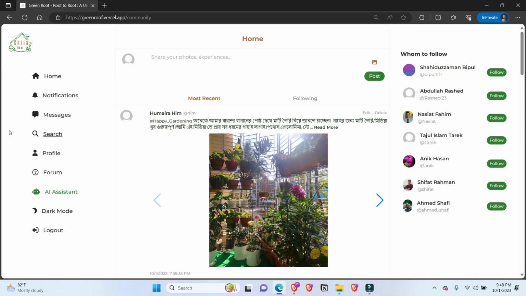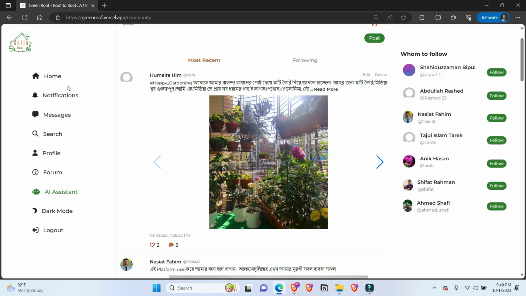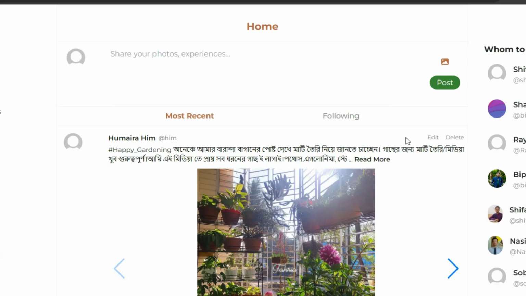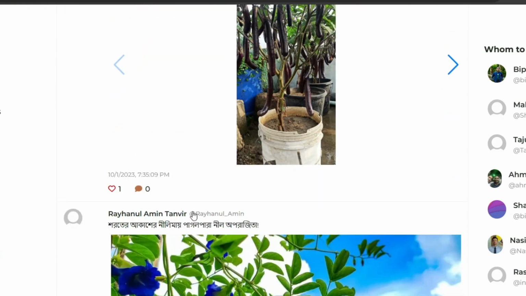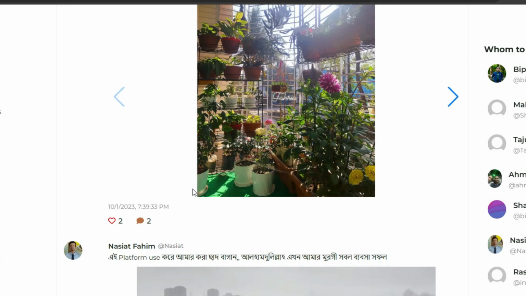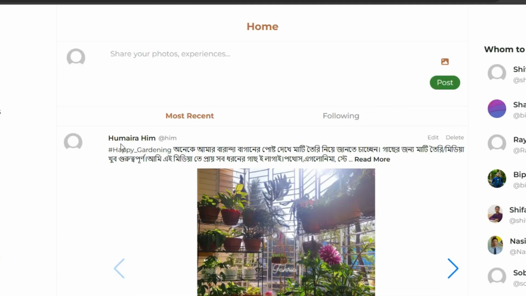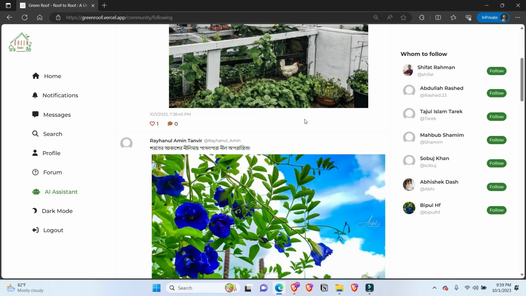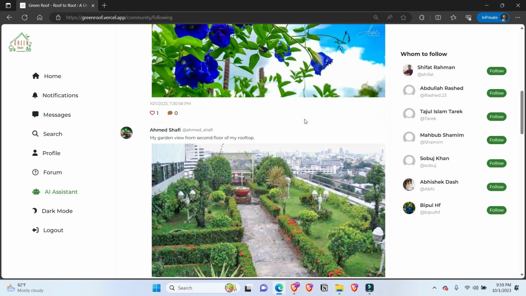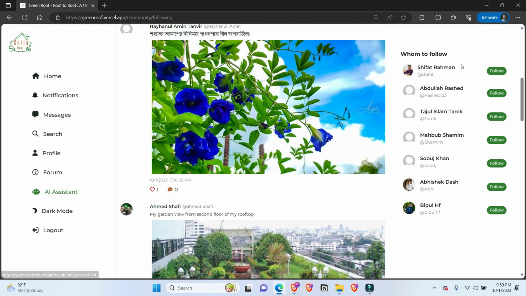So, this is our community homepage. This is a 3-column based web page. On the first column, we see our navbar. On the second column, we can see the feed posts. Feeds appear in two different ways. We can see the most recent posts of the platform from the most recent tab. On the following tab, we can see posts from users we are following. On the third column, we can follow users from a suggested list generated by the system.